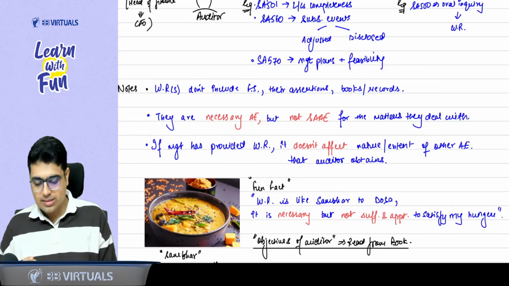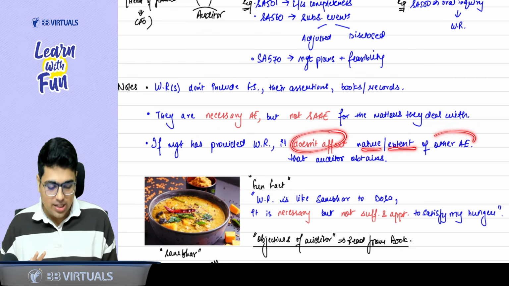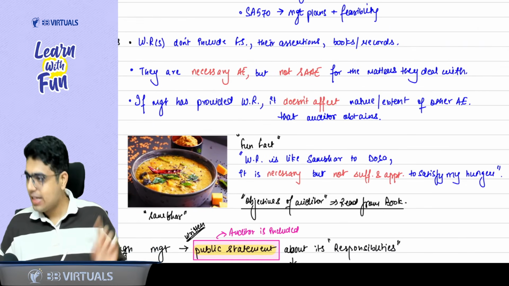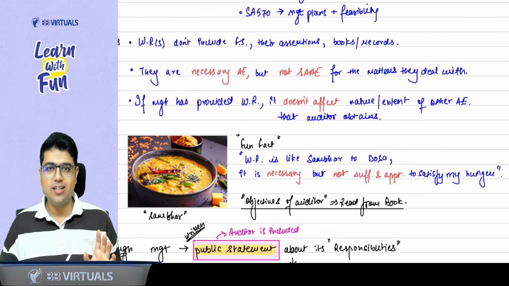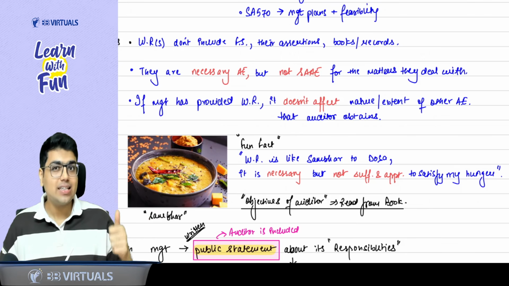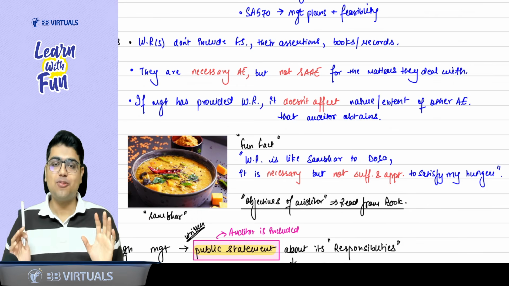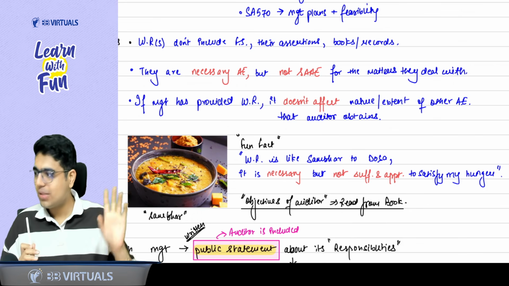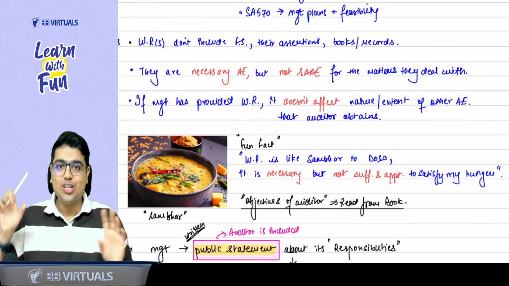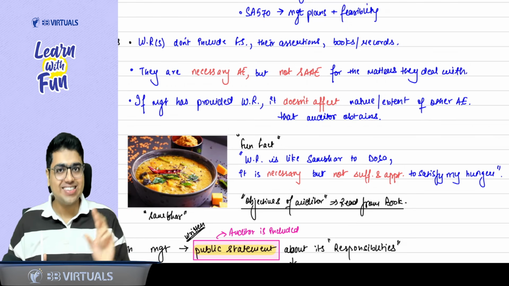So even if you have taken written representation, it does not affect the nature and extent of other evidence that you obtain as an auditor. So you can say, written representation is like sambar. Why? Whenever I am having idli or dosa, can I say sambar is necessary? I feel it is necessary. But is having sambar enough? No. On its own, sambar is not enough. To support sambar, we need idli, dosa, and other chutney. So it is necessary but not sufficient and appropriate on its own. So written representation is just like sambar.